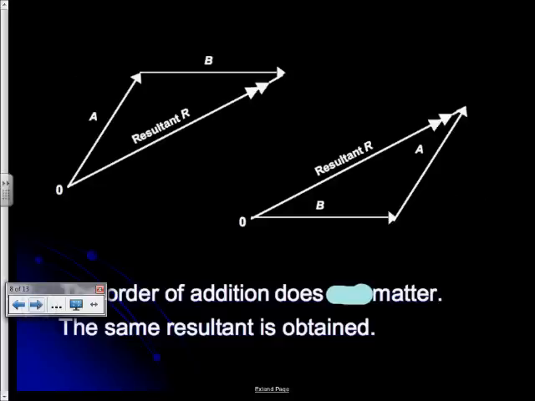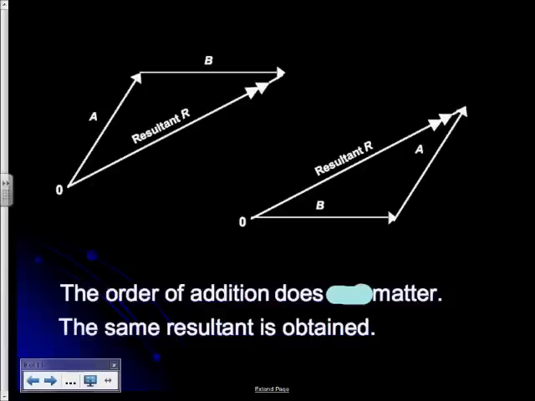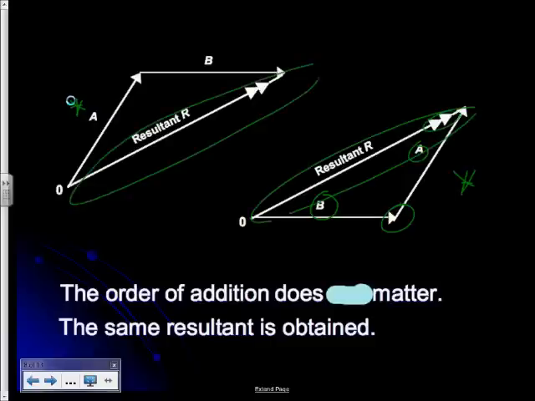Just take note that the left-hand diagram here shows what we did on the previous page. The right-hand diagram over here shows me adding the vectors together using the opposite order. Vector B first, followed by vector A, added head to tail. The resultant is exactly the same in both cases. So we can conclude that when we're adding vectors together, the order of addition does not matter. We get the same resultant. In terms of your notes, you could just draw this right-hand one here and take note of this point at the bottom.